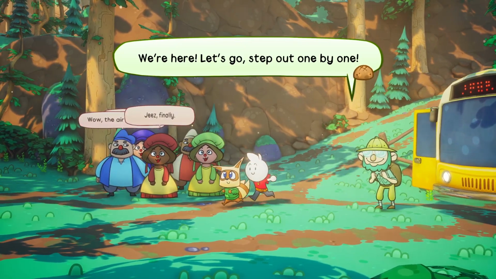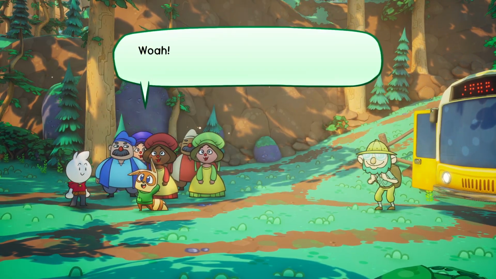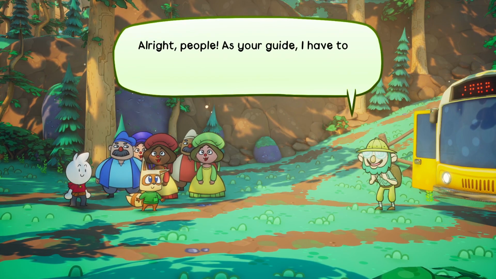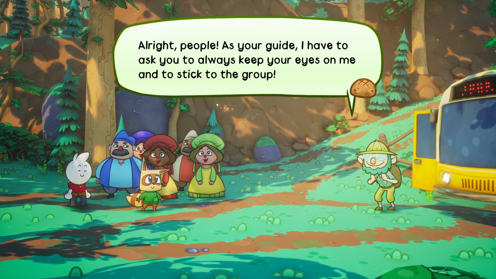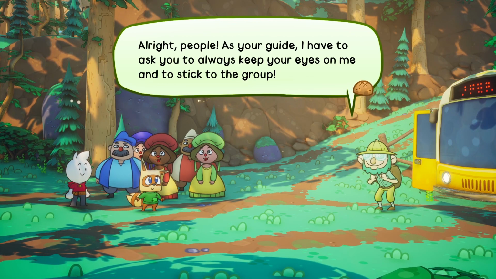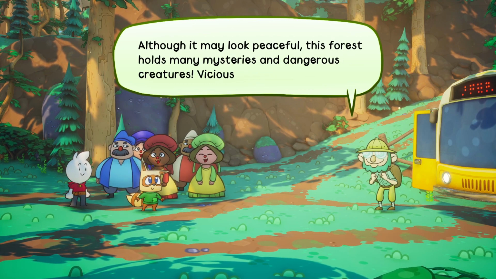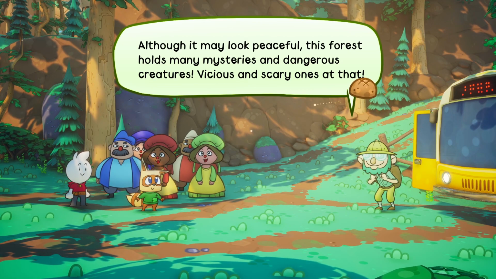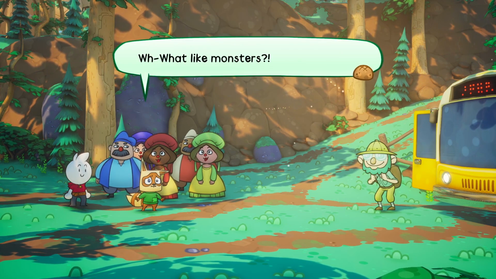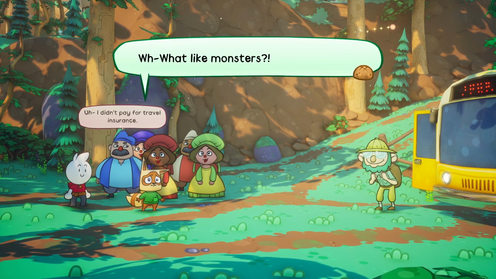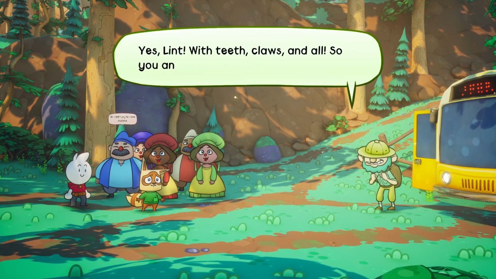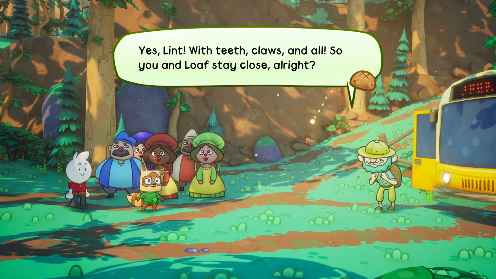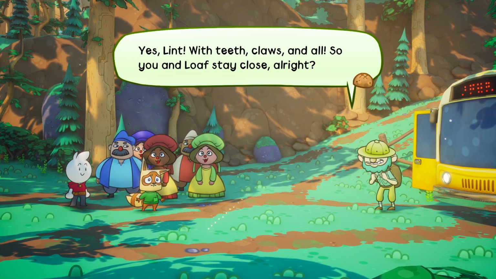We're here. Let's go. Step out one by one. Whoa, so this is the Forest of Roots. Pretty neat, Loaf? Alright, people. As your guide, I have to ask you to always keep your eyes on me and just stick to the group. Although it may look peaceful, this forest holds many mysteries and dangerous creatures. Vicious and scary ones at that. Oh, like, what, like monsters? No, I didn't pay for travel insurance. Yes, Lint, with teeth, claws, and all. So you and Loaf stay close, alright?